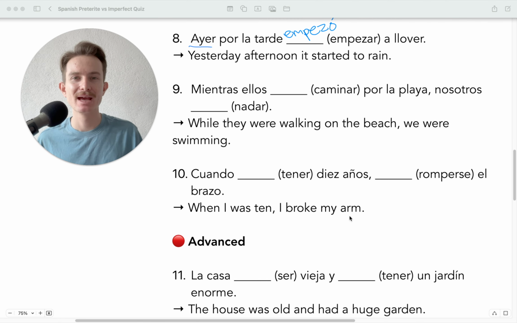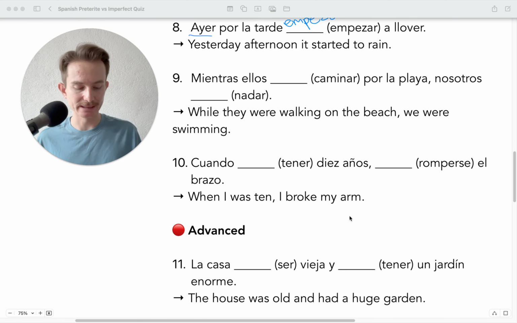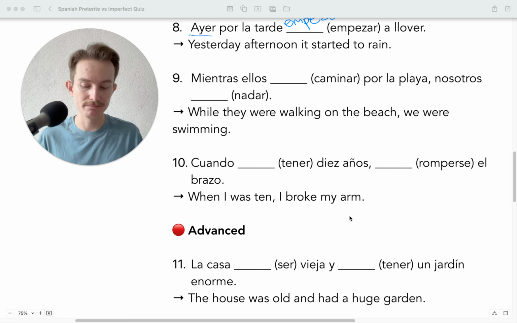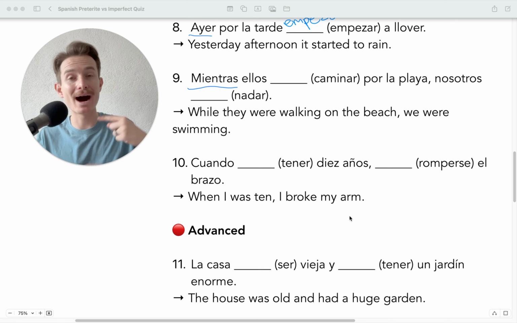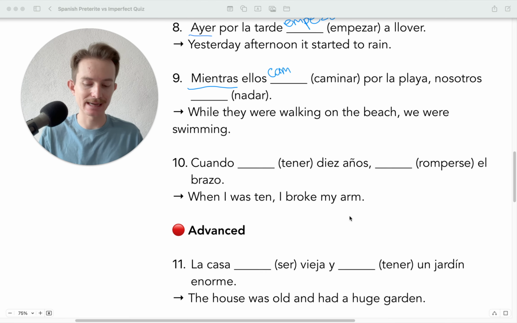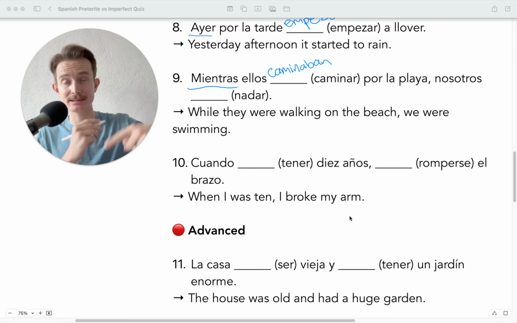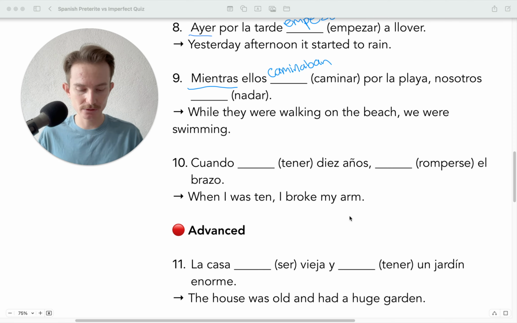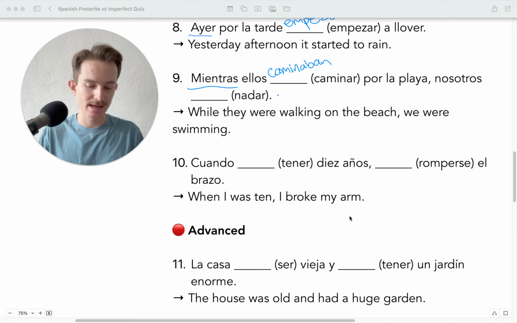All right? Mientras ellos blank por la playa, nosotros blank. Okay, so mientras is a trigger phrase letting us know, hey, this is while, it's ongoing. So here we would have ellos caminaban. Mientras ellos caminaban por la playa, nosotros, and I'm going to put it over here, nadábamos.